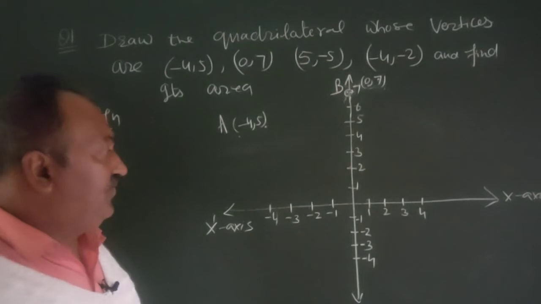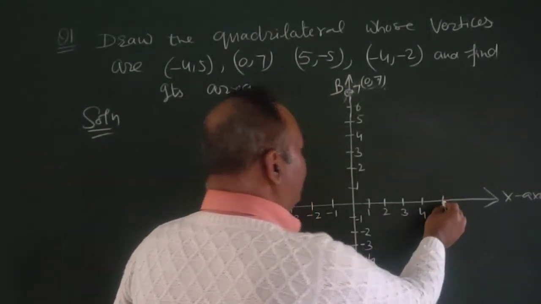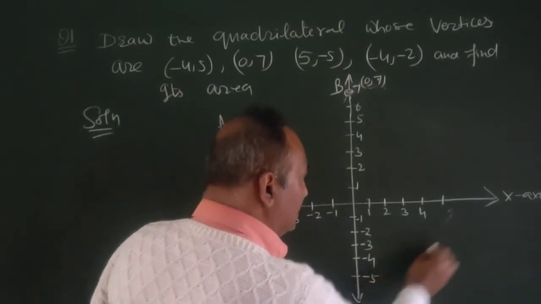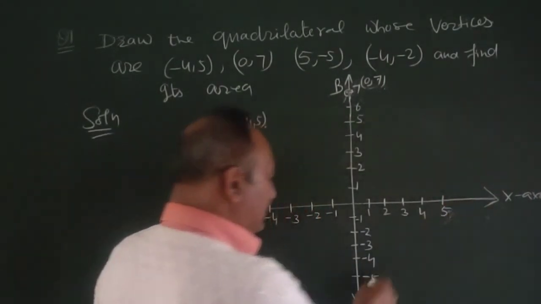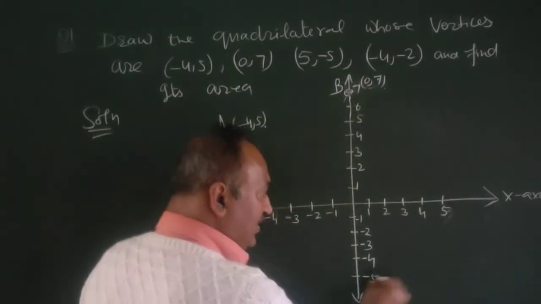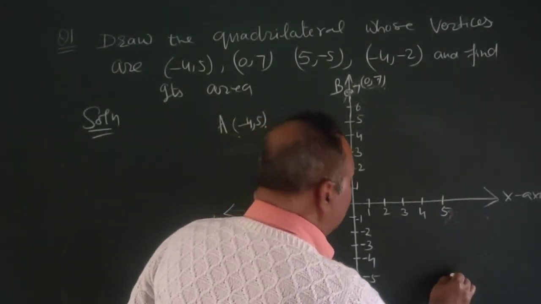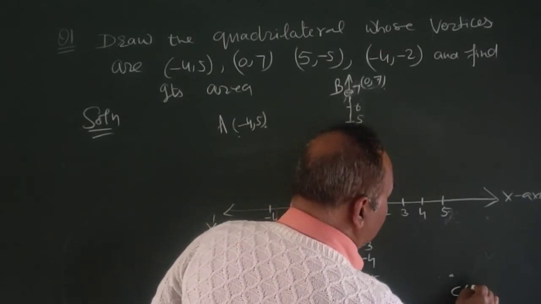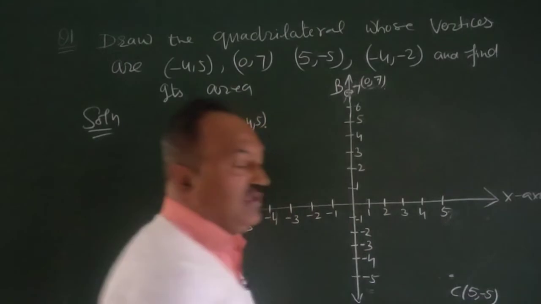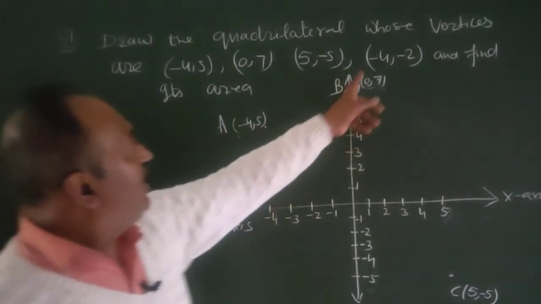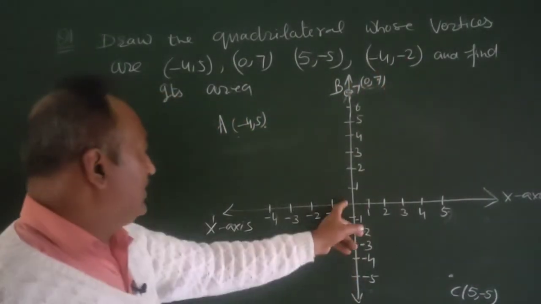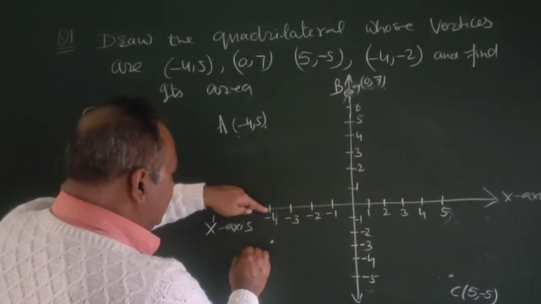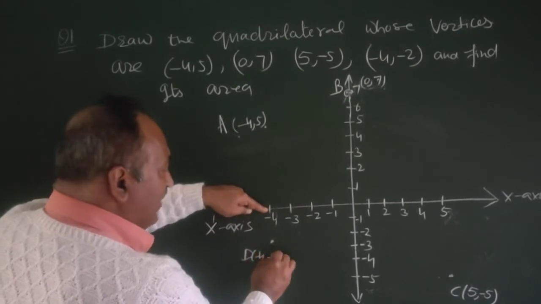5, -5. X value 5 and y value -5, below side. This is 5 and this is -5. Taking perpendicular here, and this is the point C, -5, -5. And at last D, -4, -2. X value -4 and y value -2. This is the point D, -4, -2.